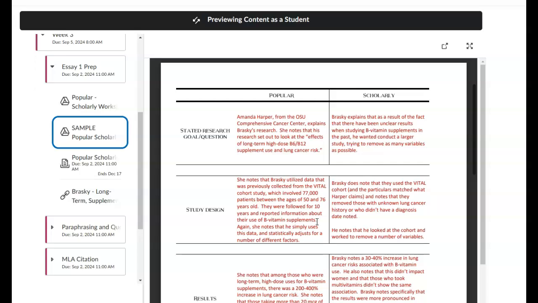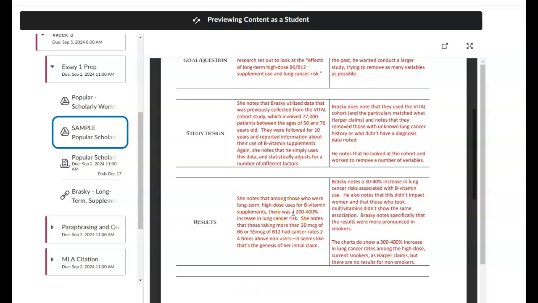So sometimes they'll be like, oh, they set out to figure this out, and what's actually going on there is not that at all. This is one piece of information they discovered, but they were actually investigating something else. Again, same thing with the study design. What did they say? How did they say they put the study together? And then, what does the scholarly study actually say about how they structured this? Okay? The goal here is for us to start seeing differences between what the popular article says about the scholarly study and then what the scholarly study itself actually says.